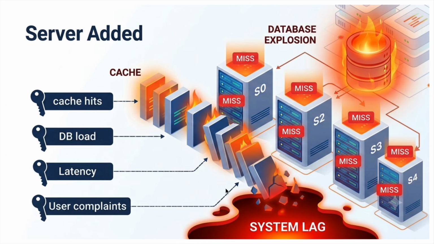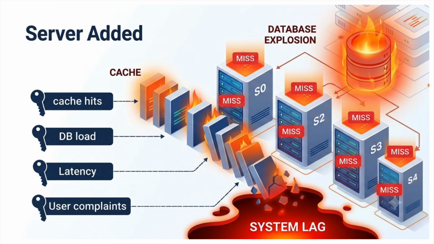The chain reaction looks like this: first the cache hit rate decreases, database load increases, database response time increases, and latency increases. Ultimately the user starts experiencing lag and starts complaining. All because you added one single server.